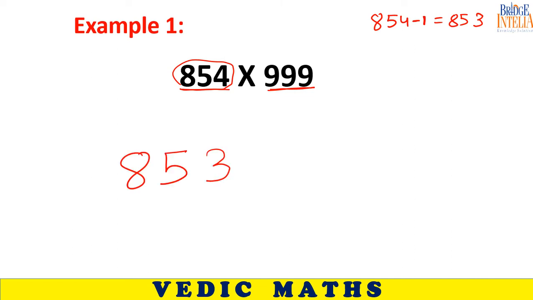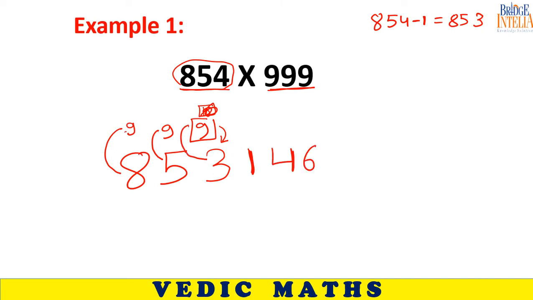From 853, find out the complement, but the last digit should be 9 only. Don't have to use 10 here. So 853. Now subtract 9 minus 8, 1. 9 minus 5, 4. 9 minus 3, 6. So this is the final answer.